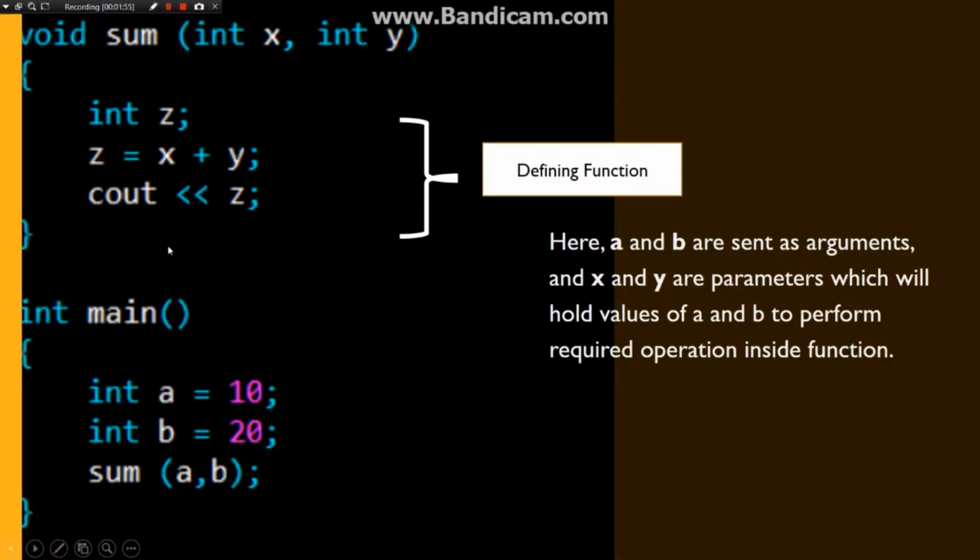Okay, next, this is when we're defining a function. This is the type, this is the name, and this is the parameter list, and this is all the operations inside the function. Here a and b are the arguments which pass the values into x and y, which are the parameters, to perform all these operations.